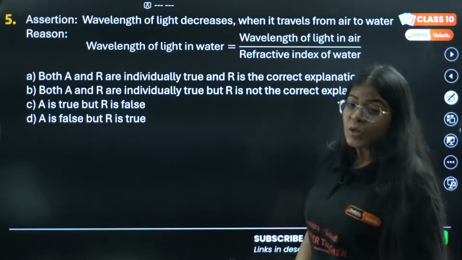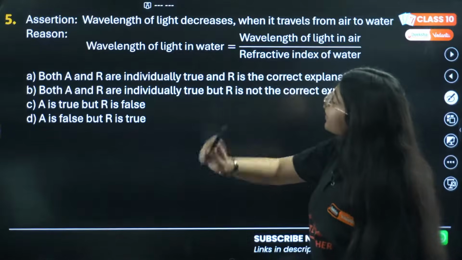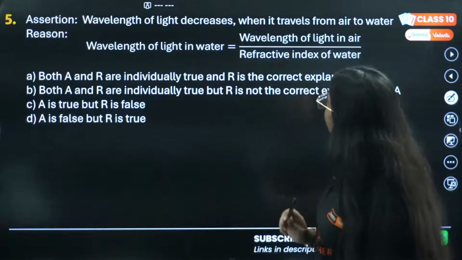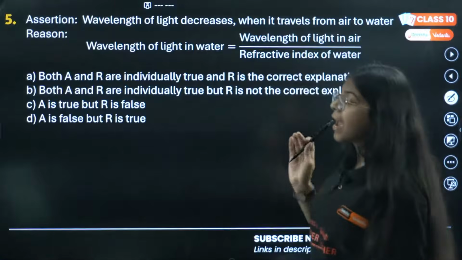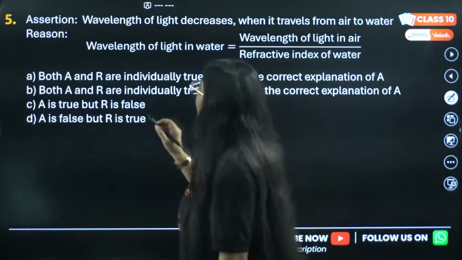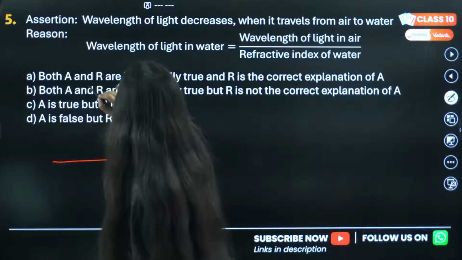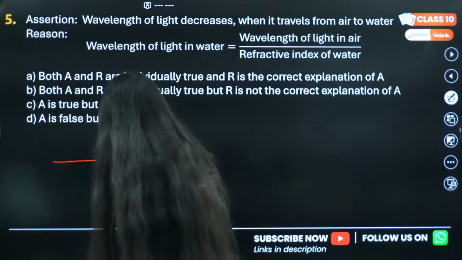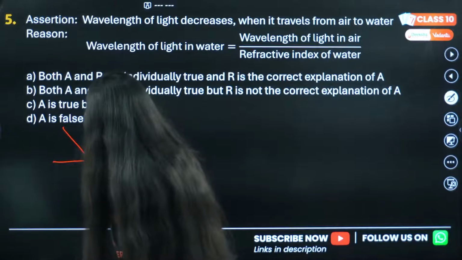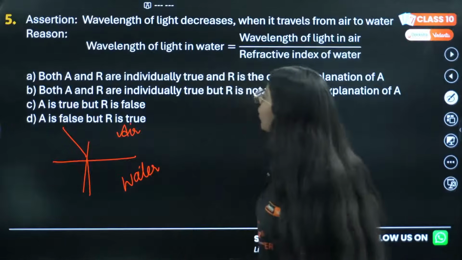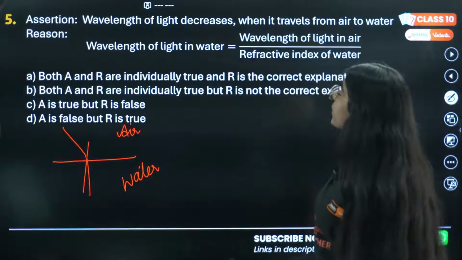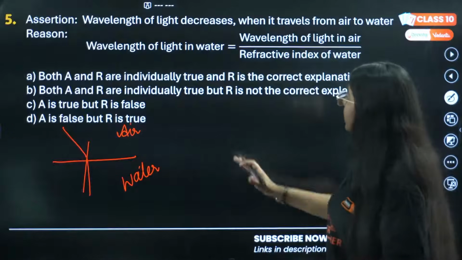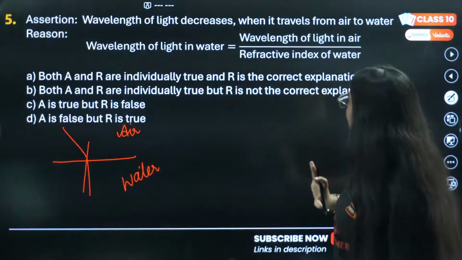The fifth question says, the assertion is: wavelength of light decreases when it travels from air to water. The light is traveling from air into water. The reason they gave is: wavelength of light in water is equal to wavelength of light in air divided by refractive index of water.